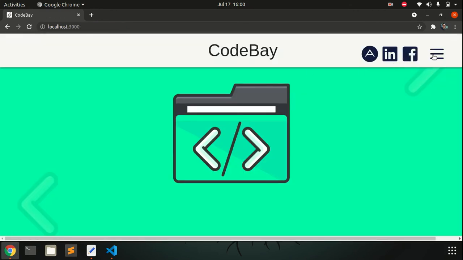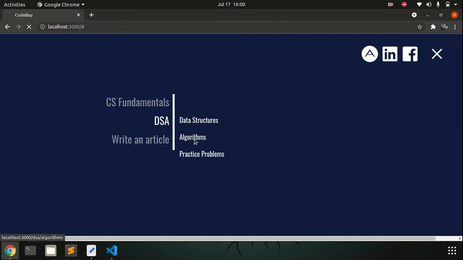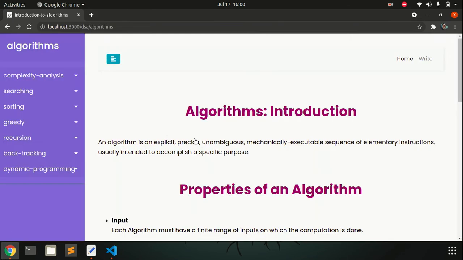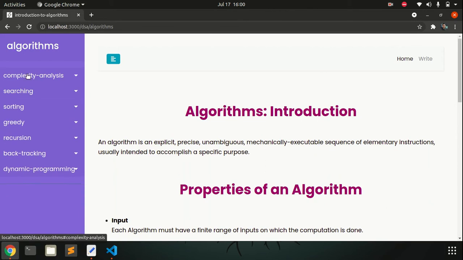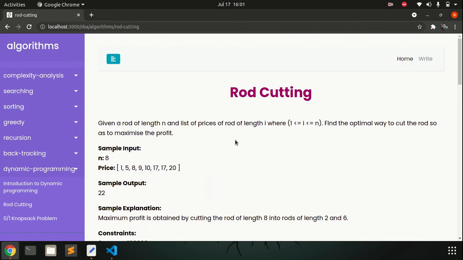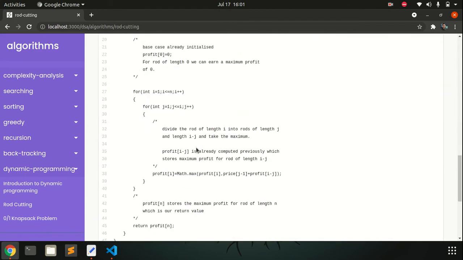Similarly, the same is for algorithms. These are all the subtopics like complexity analysis, searching, sorting, greedy techniques, recursion, backtracking, dynamic programming, and we have problems associated with each of these techniques. We've explained the solution of the problem.